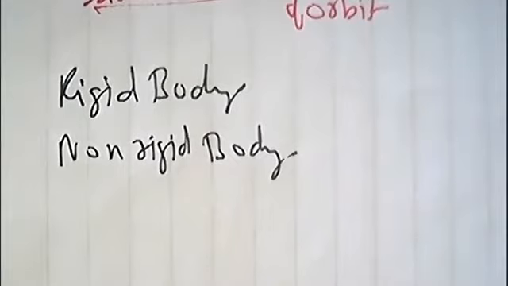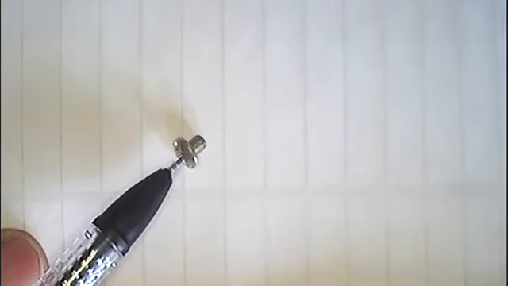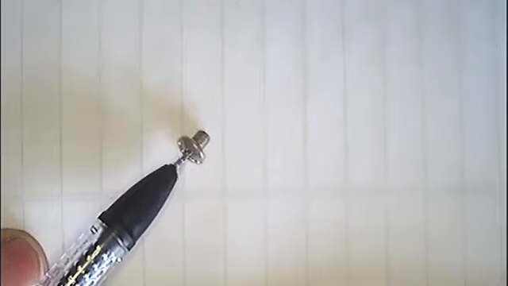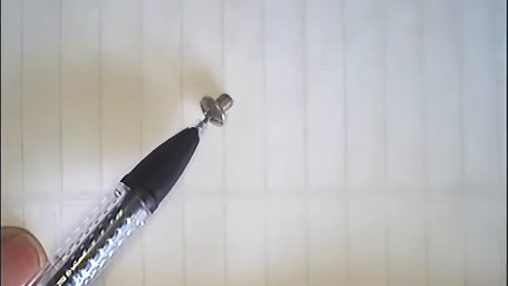Here I have a body, a point mass, a very small body, a screw. If I apply a force on this screw, this screw moves in one direction, in the direction of force or some other direction.